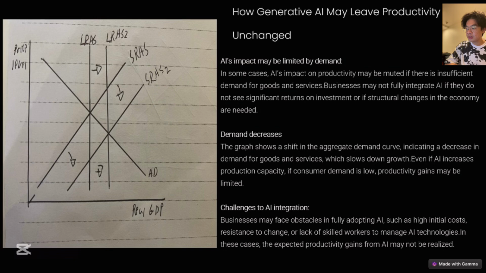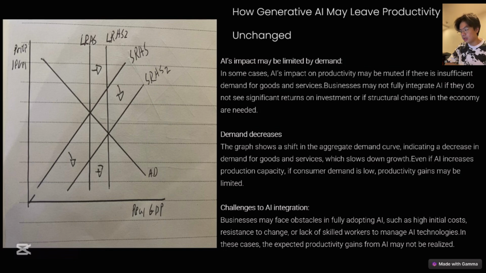Companies need to make sure that they are using AI the right way so they can unlock the full potential of AI.